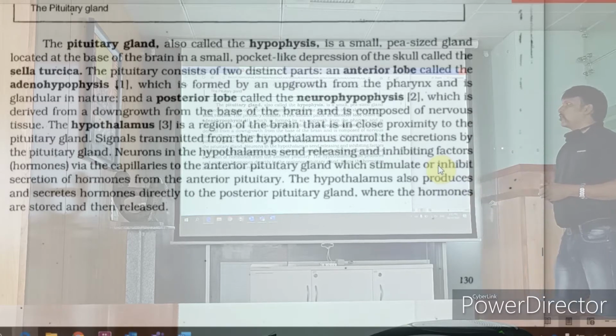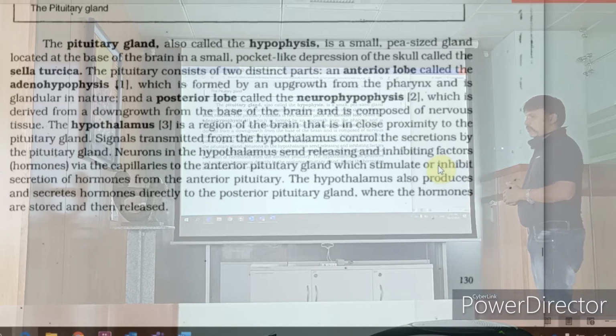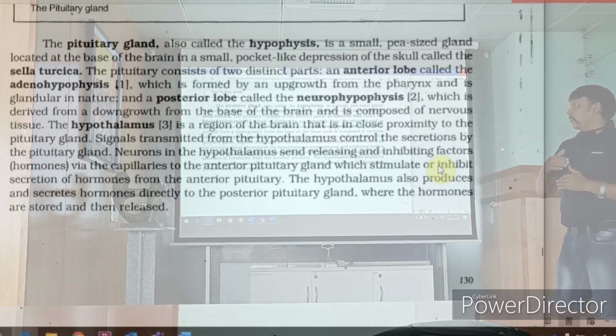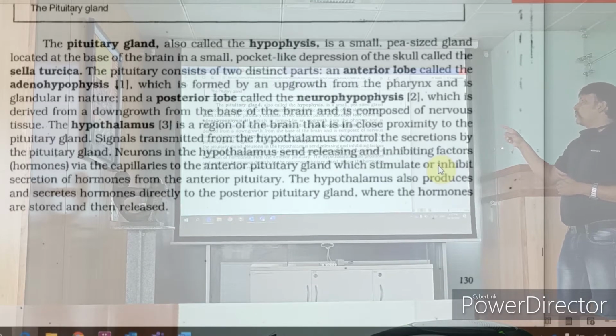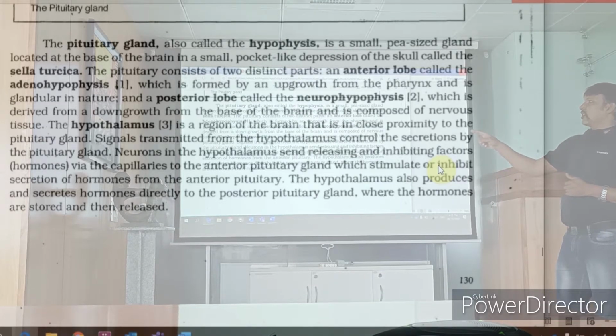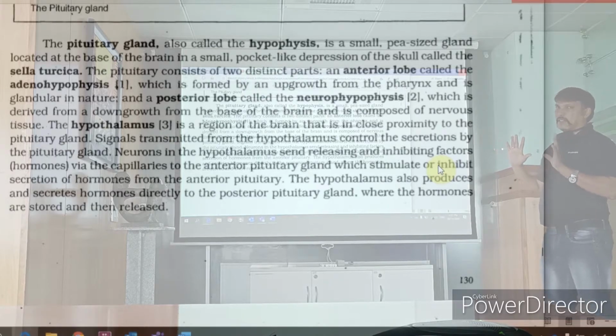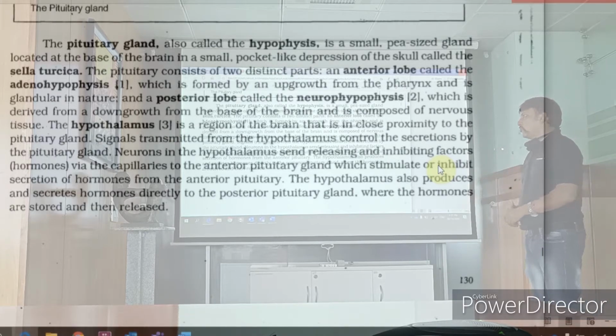goes via the capillaries to the anterior pituitary gland. Okay? From there the signal goes to the anterior pituitary gland, which stimulates or inhibits the secretion of hormones from the anterior pituitary gland.